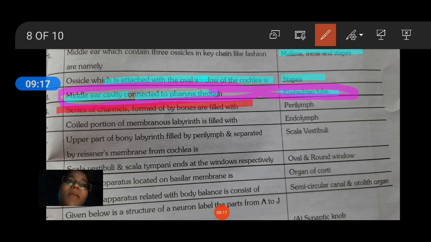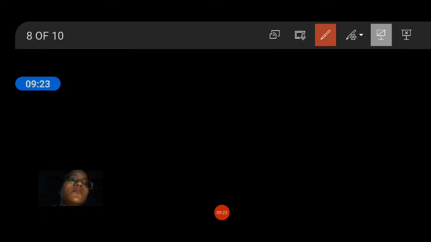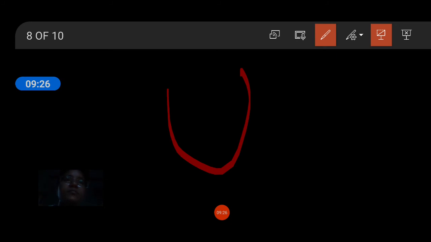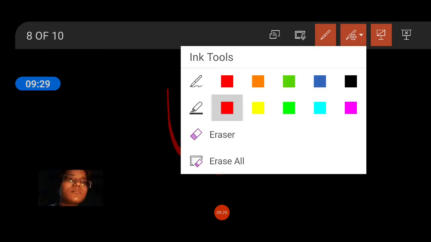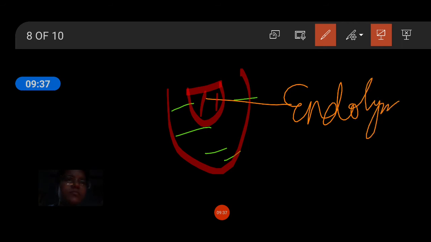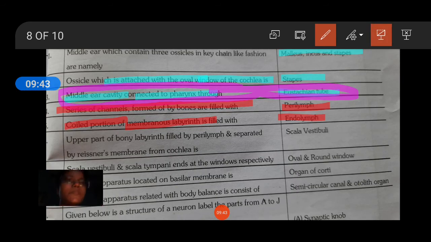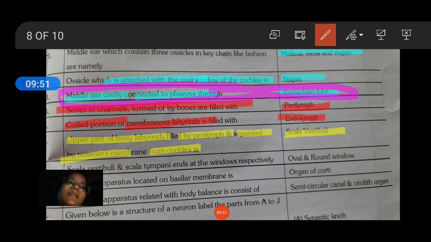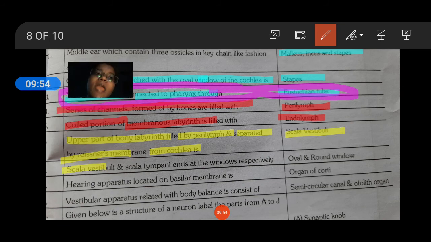The series of channels formed by bones is filled with perilymph. The coiled portion of the membranous labyrinth is filled with endolymph. The upper part of the bony labyrinth, filled with perilymph and separated from the cochlear duct by Reissner's membrane, is the scala vestibuli. The scala vestibuli and scala tympani end at the oval window and round window respectively.